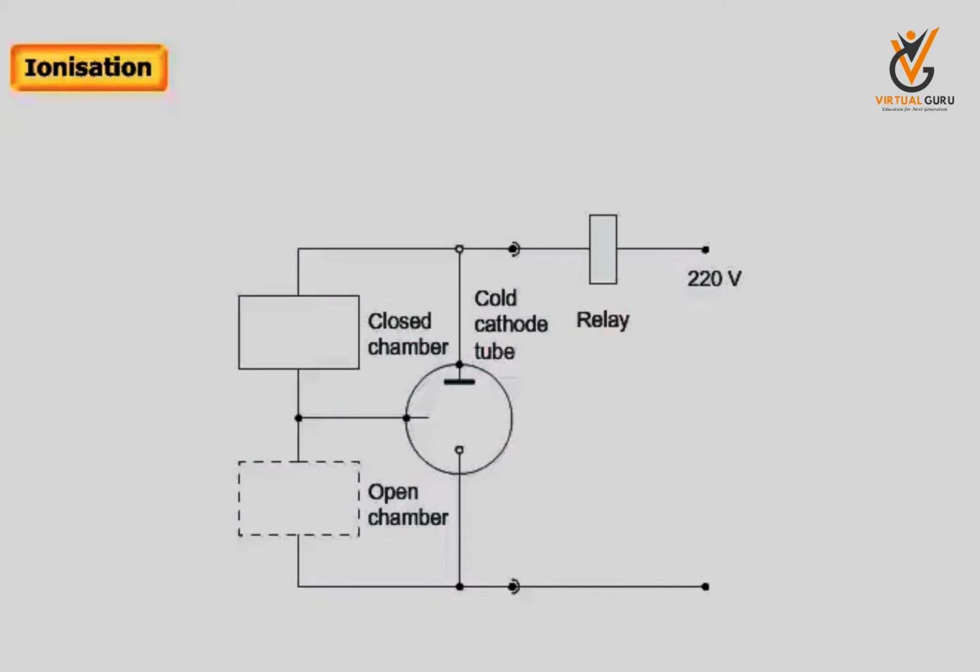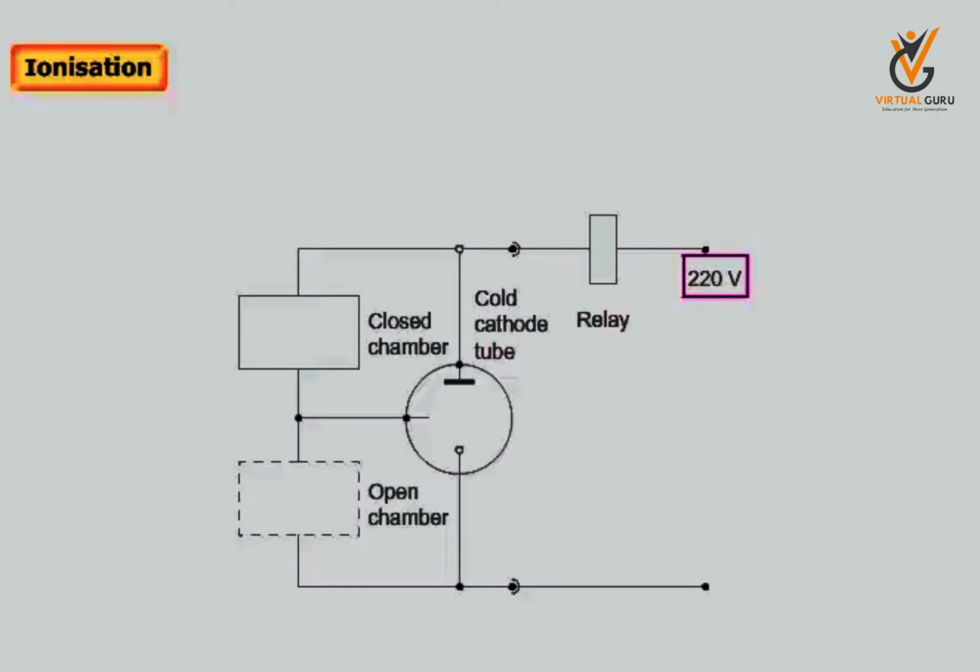An ionization smoke detector circuit consists of two ionized chambers. They are a closed chamber and an open chamber. The closed chamber is sealed and the open chamber is perforated. A voltage of 220 volts DC is supplied between them.